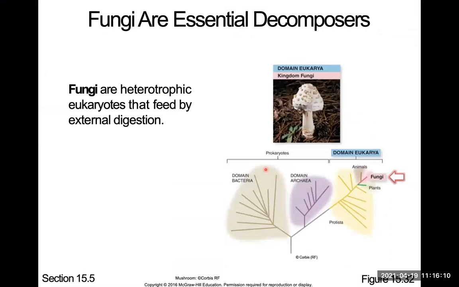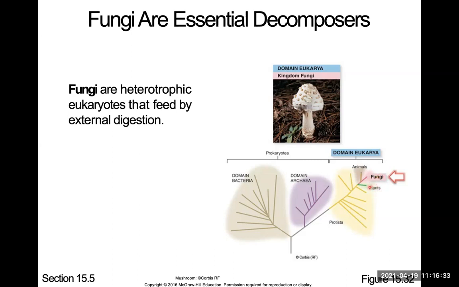Okay, so we're gonna move on to fungus next. We covered Protista. Now we're going to cover fungi. Fungi are more closely related to animals than plants. On this cladogram, this clade is closer to animals compared to plants. So that's what we're gonna cover next. Fungi, this is our last group for today, for this chapter.